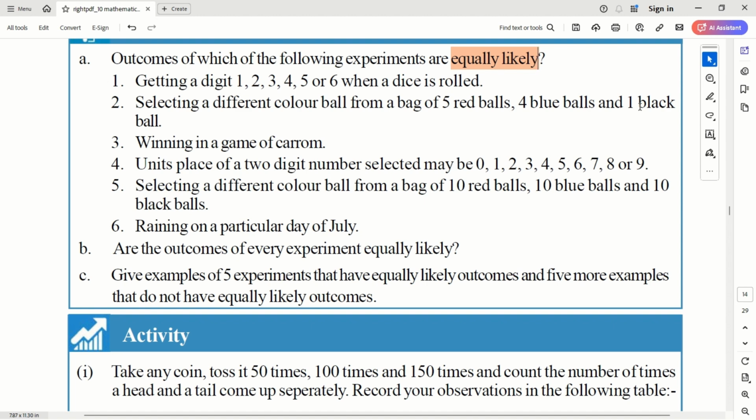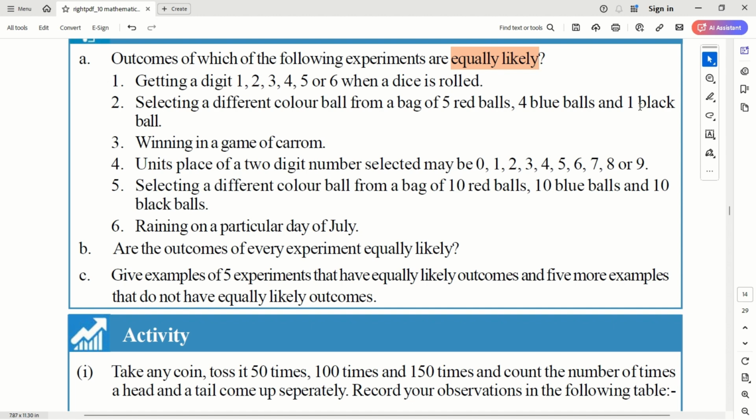We can calculate, but we should first understand, is it equally likely? Picking a ball is an equally likely event. But not picking the same red color ball is not equal to the chances of picking a black ball. That we need to understand. Winning a game of carom, we can't tell winning or losing is equally likely. It really depends on the capability of the person who's playing, right? So that way we cannot say equally likely. Not every person has equally likely chances.